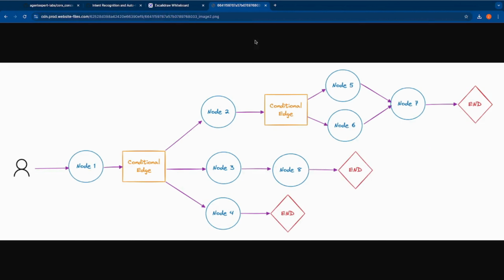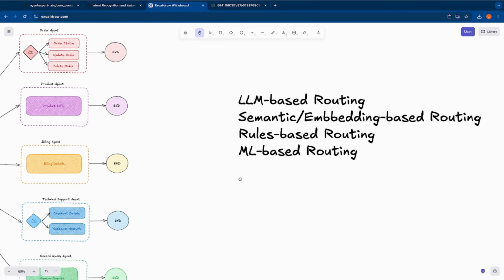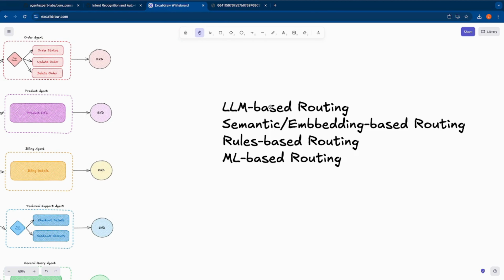Like I said, I'll go back to this illustration. We'll be looking at these different types of routing system: LLM-based routing, semantic or embedding-based routing system, the rules-based routing system, and ML-based routing system. That is machine learning-based, simple classifier system.